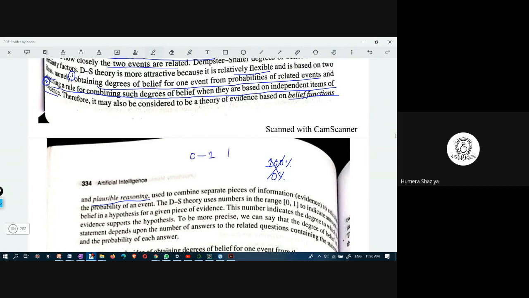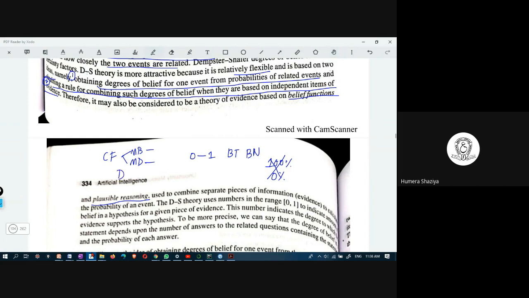In Bayes theorem and Bayesian network, we looked at some equations and then we substituted the values in the equation to obtain the probability for a particular event. In certainty factor, we divided it into measure of belief and measure of disbelief. Measure of belief means we are for it, we have some confidence that it will happen.